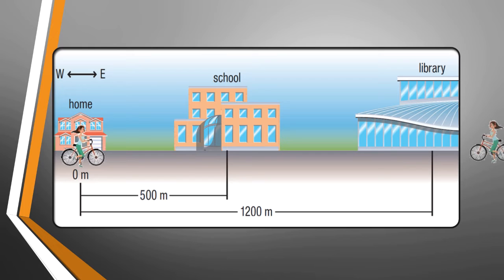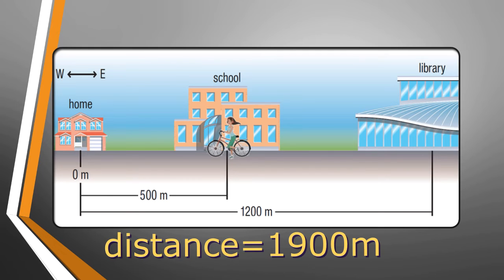Let's look at some examples. Anne used to ride her bicycle from home to the library due east. One day, she stopped her cycle in front of the school, which is situated 500 meters away from home due east. Here, Anne travelled a total distance of 1900 meters.